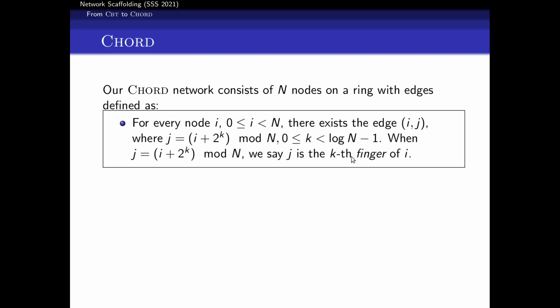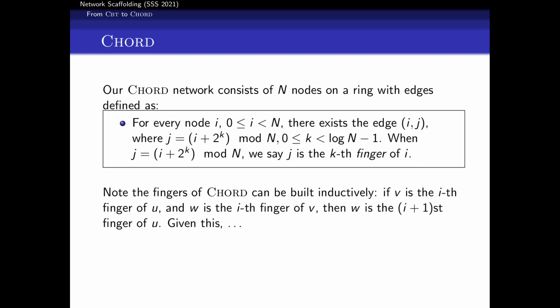So again, it's the diagram that we had shown in the previous picture. If we look at that, we can see that we can actually build the fingers inductively. So if every node has their 0th finger, then I can use the 0th finger of my 0th finger to build the first finger. And if everybody has their first finger, I can use the first finger of my first finger to build my second, and so on and so forth.